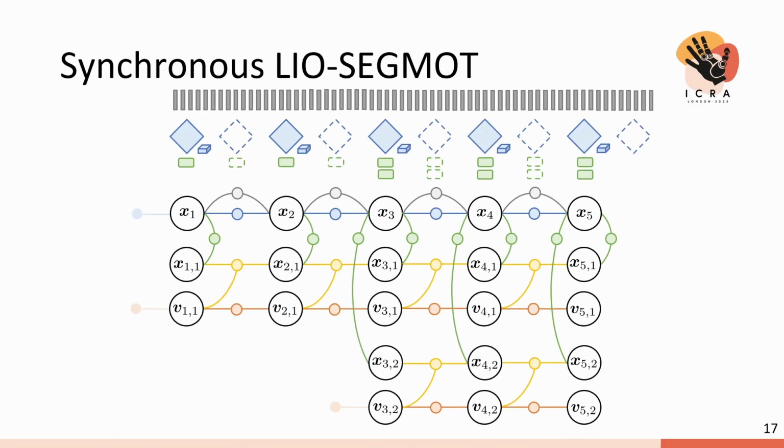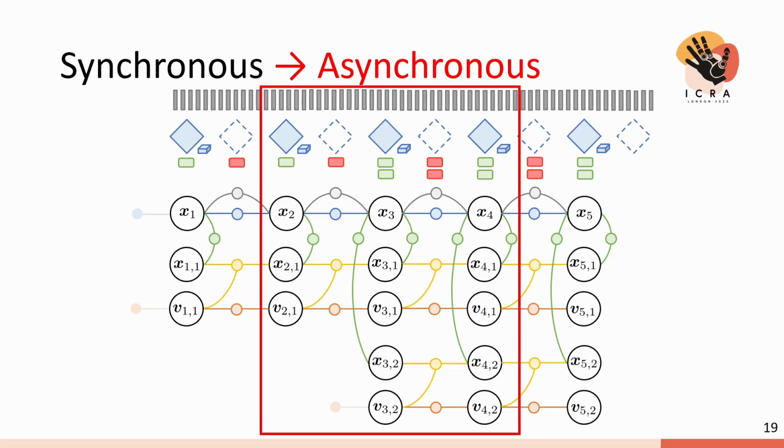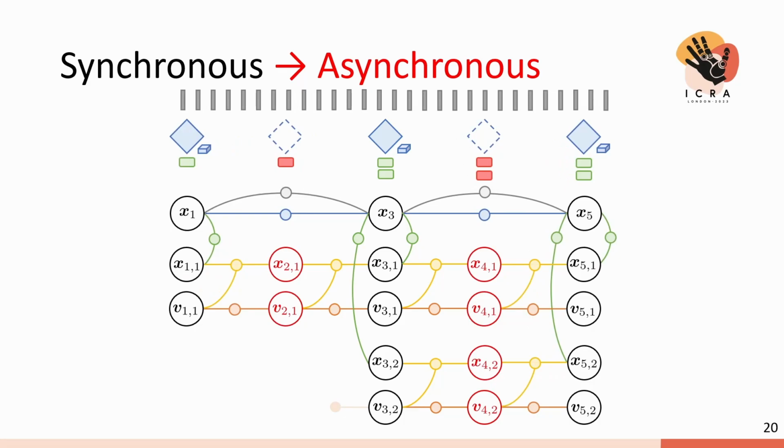So far, this is a synchronous LiDAR-SEAM because moving objects have the same update rate as a robot state. Now we are going to explain how the asynchronous version works. We would like to put object states and factors related to non-keyframes to the factor graph. Taking a subgraph for example, we put those object states to the factor graph first. Then we add new detection factors to the factor graph. Those factors refer to the mark detection measurement model.